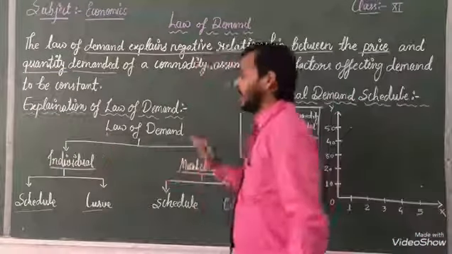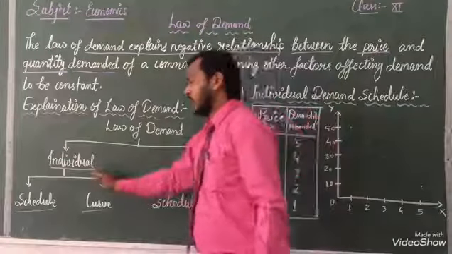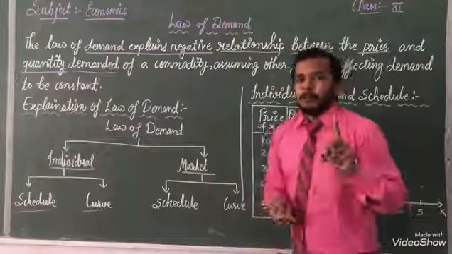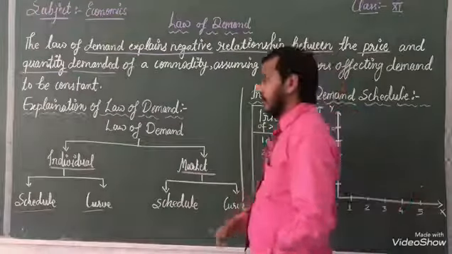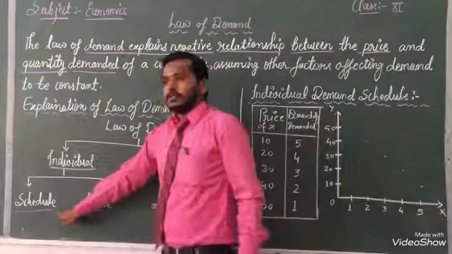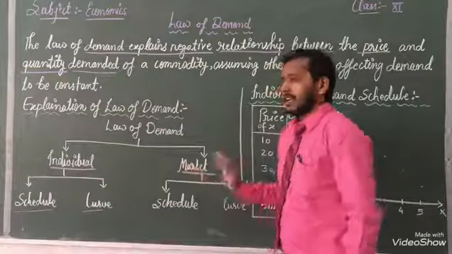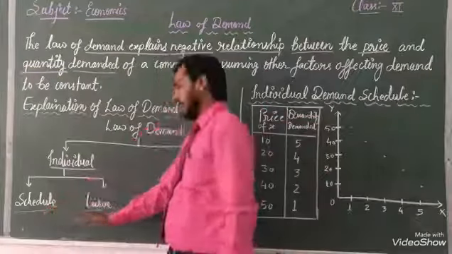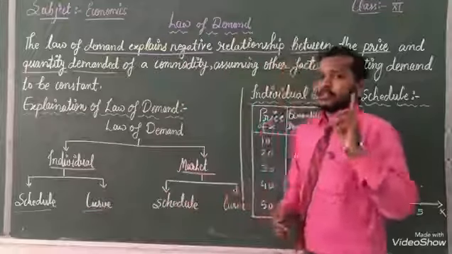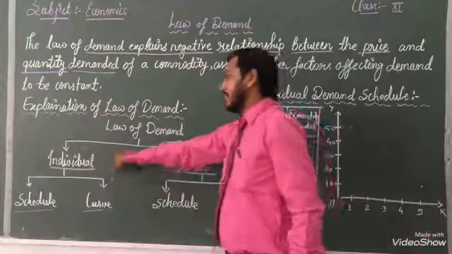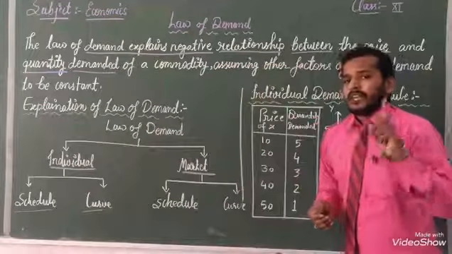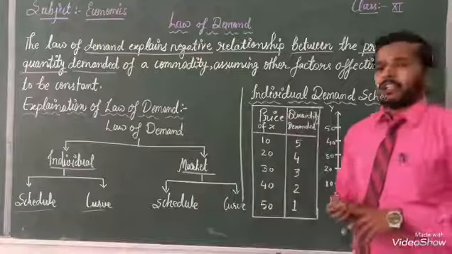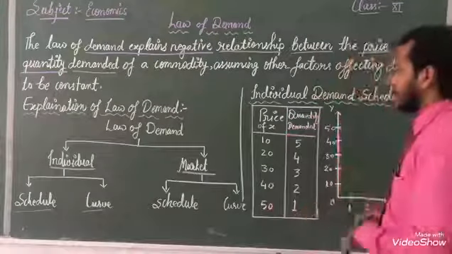Dear students, the law of demand. The first one I have called individual demand and the second one is market demand. With the help of a table, we can know very well which one is individual and which one is market. I have told two ways: the first is with the help of a schedule, the second with the help of a graph. So once again, we will read the individual law of demand with the help of a schedule. In front of you, dear students, I have made one small schedule. See it in the proper way.